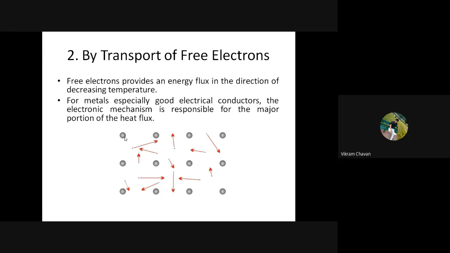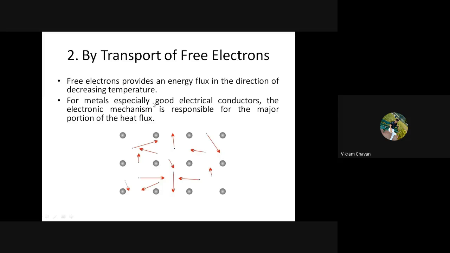temperature region will start traveling towards the lower temperature region. The electrons from the higher temperature region start traveling to the lower temperature region, which is called an energy flux. And these particular electrons carry the heat from one region to another region.